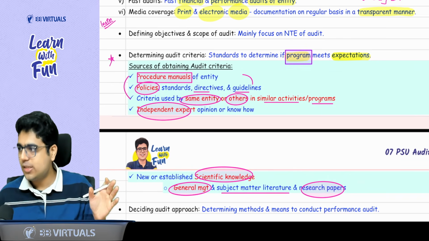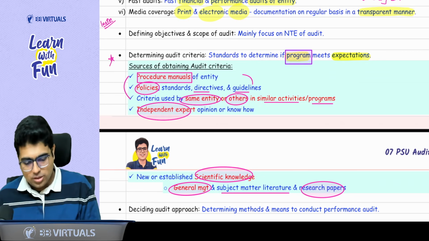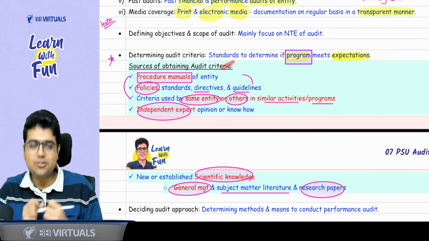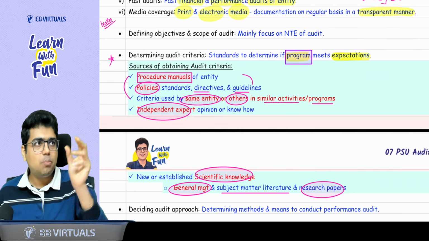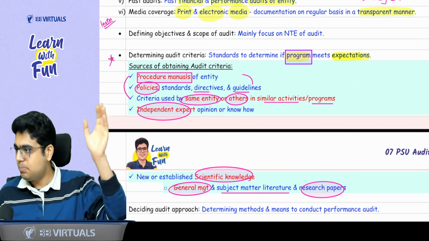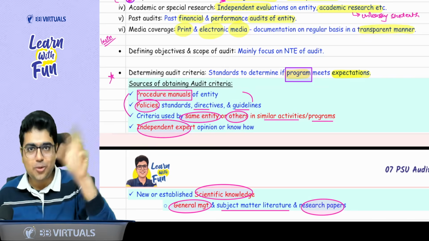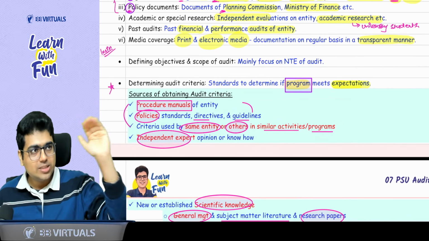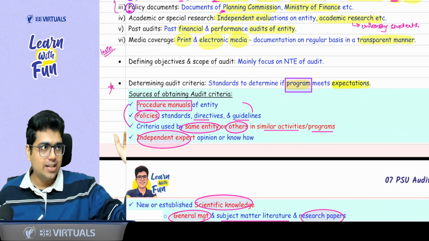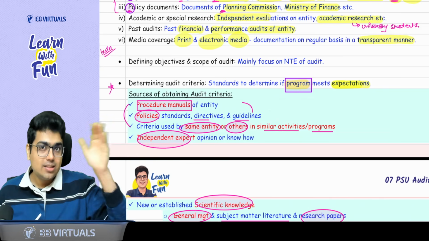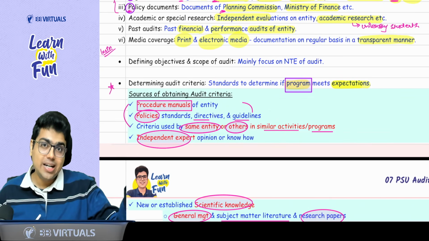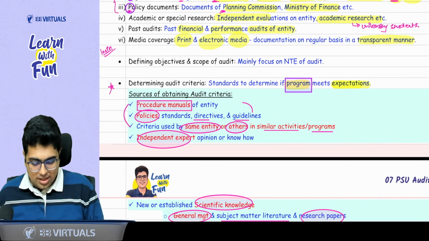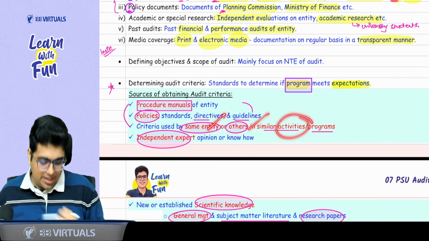Now to learn these points in a proper flow, I have a technique. The first basic thing in the criteria which should come in your mind is whether the government policy is working as per the policy or procedure manual. Both mean the same thing. Procedure manual, policy, standards, guidelines. Whose standard or guideline? Same entity or some other entity in the same industry. Okay? Same entity or other in the similar activity.